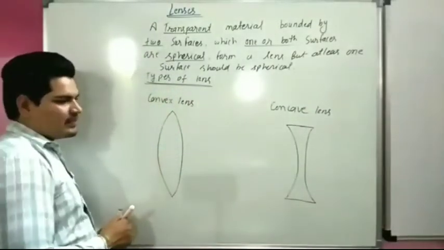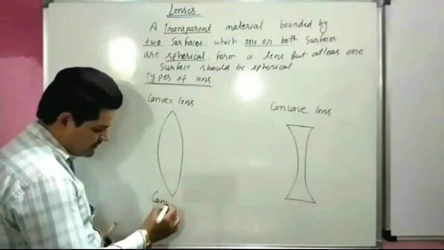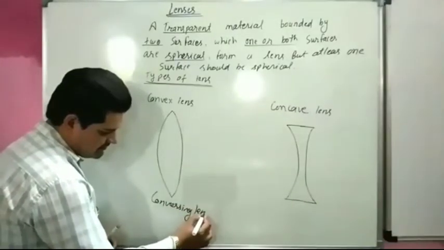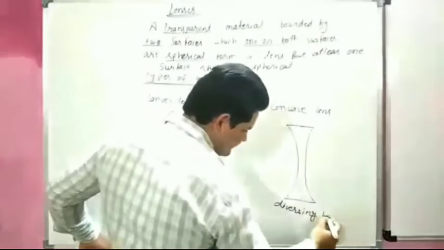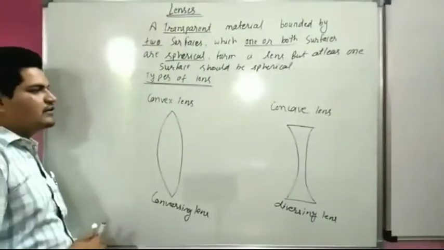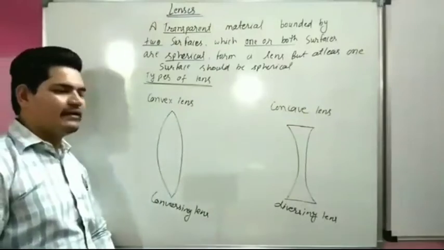The convex lens is called a converging lens and the concave lens is called a diverging lens. So there are two types of lens: first is convex lens, second is concave lens.